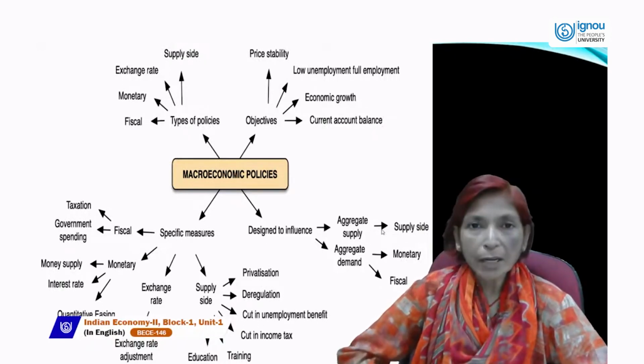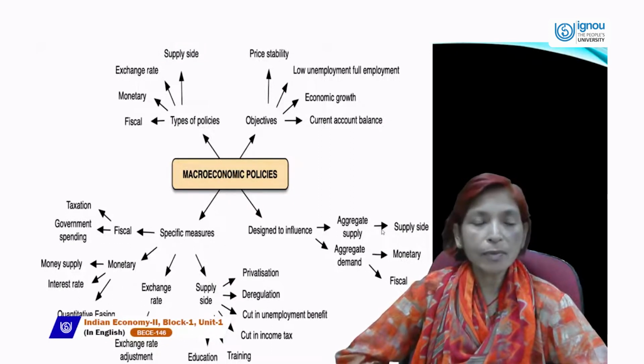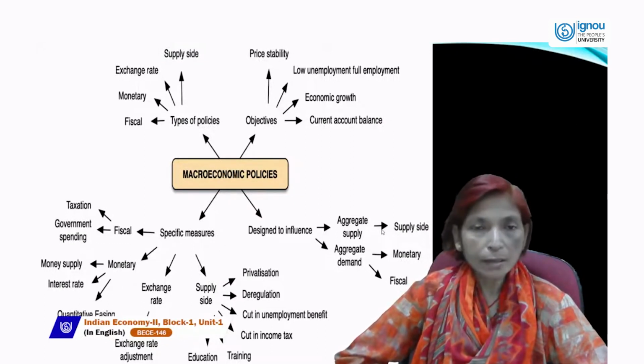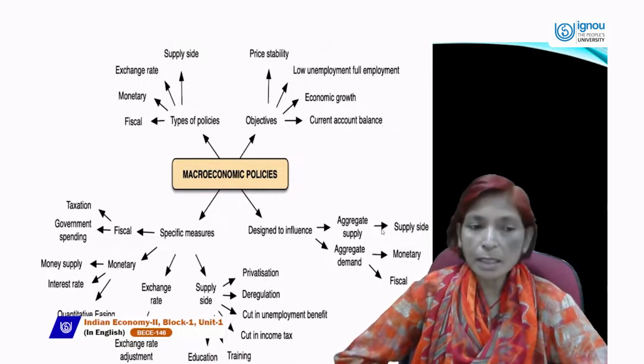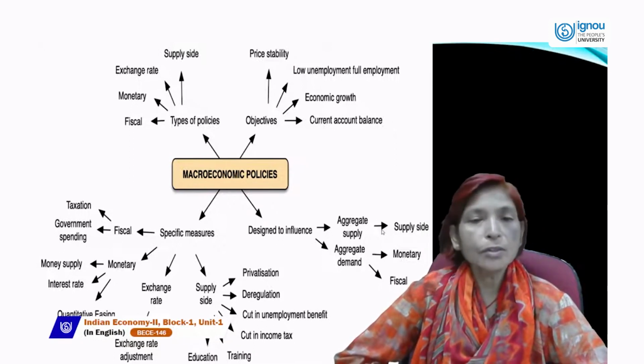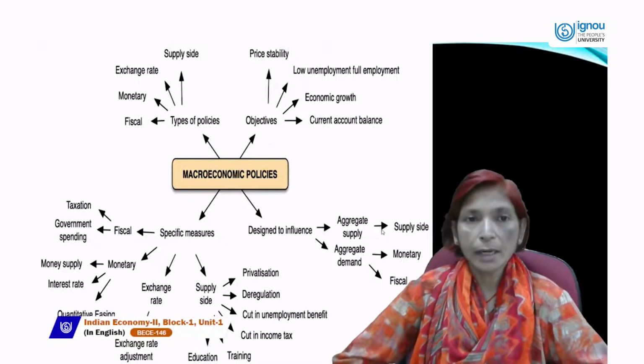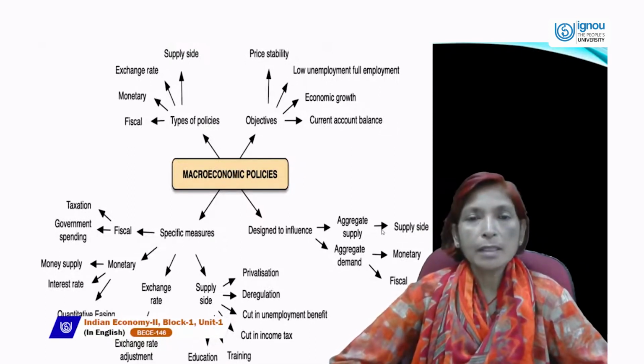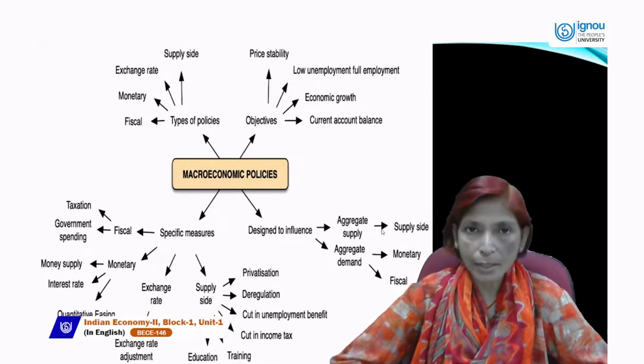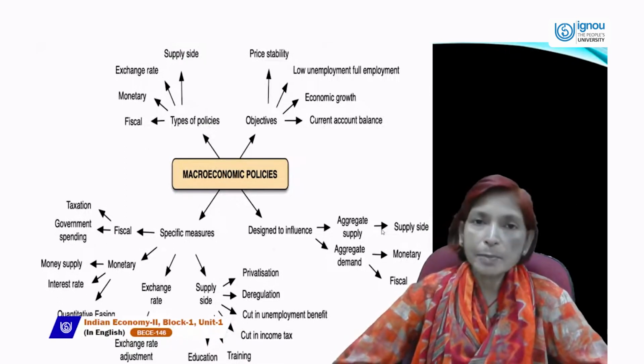The first burden falls on the producer, and the last burden, meaning the incidence of tax, falls on the consumer. So this is the meaning of taxation, and under this concept, incidence or impact of tax is also studied.